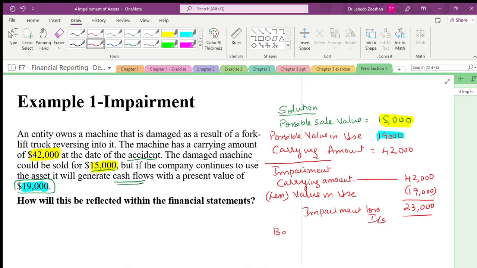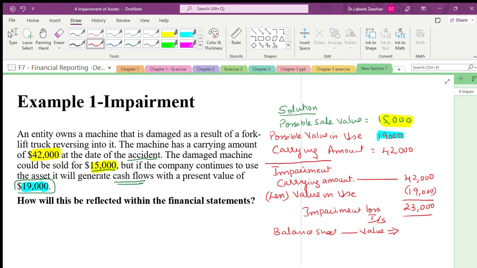Whereas in the balance sheet, what is the value we will show? Tell me fast. Which value will we show?